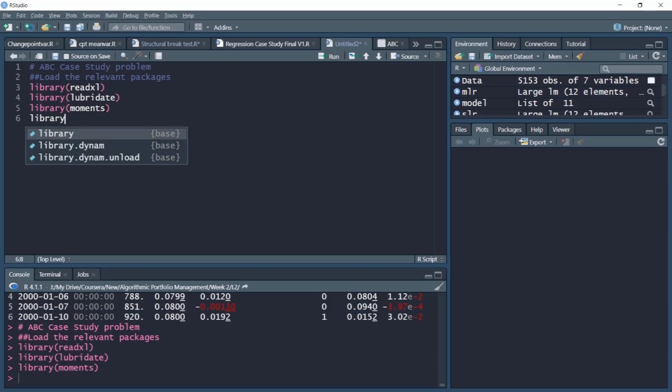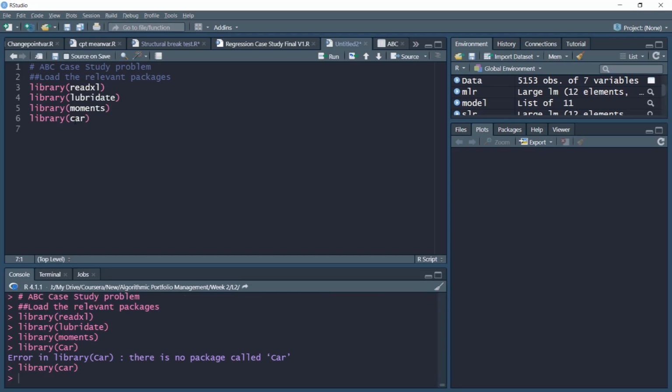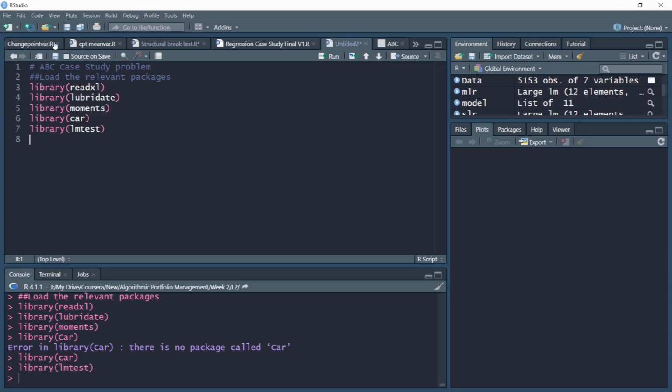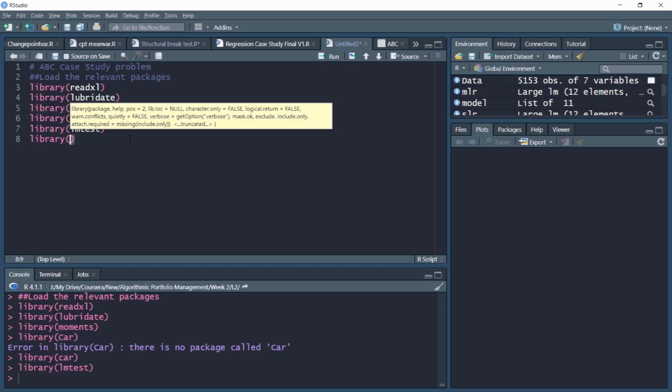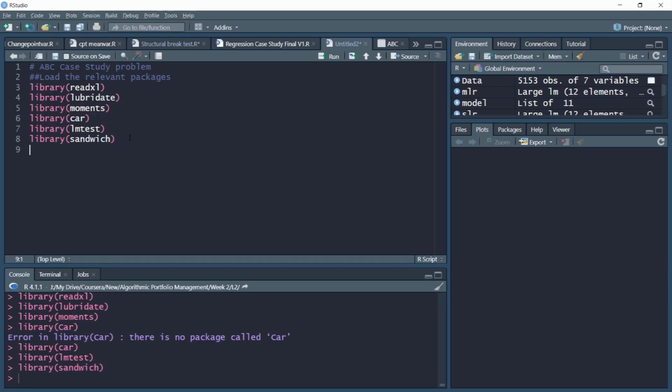Then we will load car package. Car package, along with lmtest, will help us in various regression related aspects. And lastly, we have sandwich package that will help us in handling the estimation related issues in the regression. So with this, now we have loaded all the relevant packages.